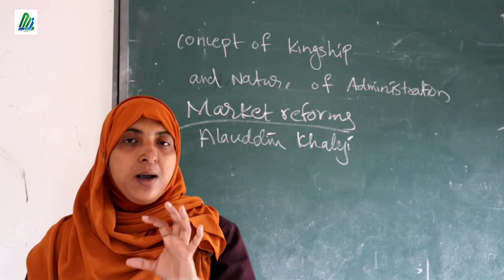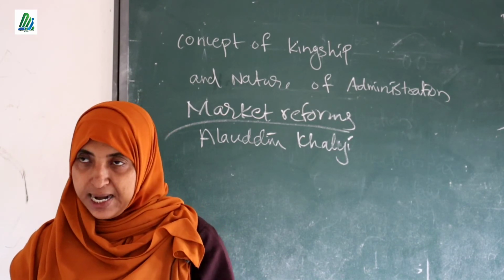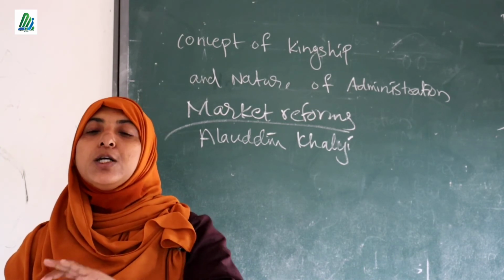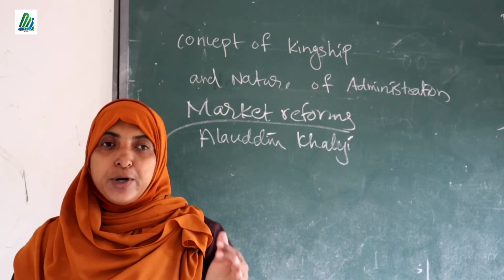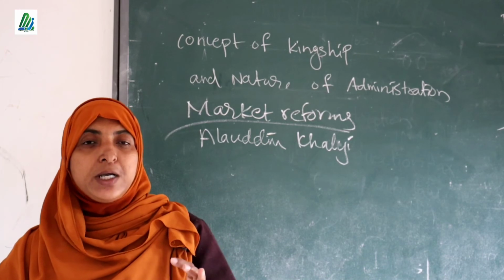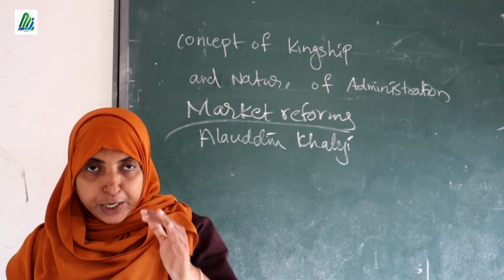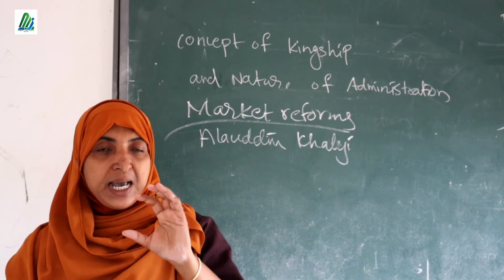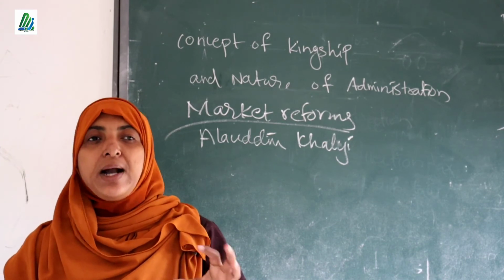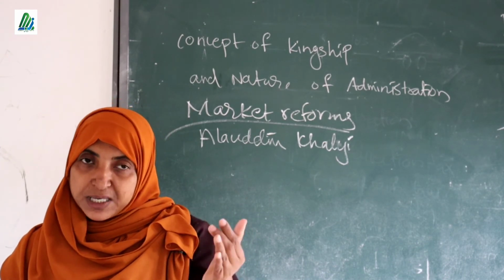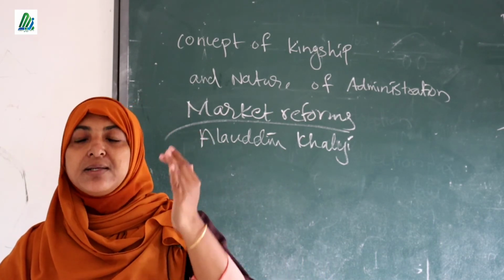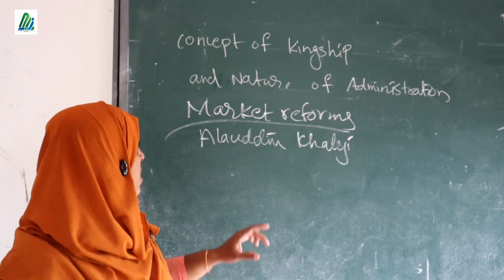Very important one. So listen, market reform is a policy implemented by Alauddin Khalji, and according to this system, he reduced the price of each and every essential commodity in his own country. You know which essential commodities we use in our daily life, those things without which we can't live. So Alauddin Khalji fixed a particular price for each commodity. Other merchants or business people can't increase the price of that essential commodity, because it is the price fixed by the king himself. Clear? That system is known as market reform.